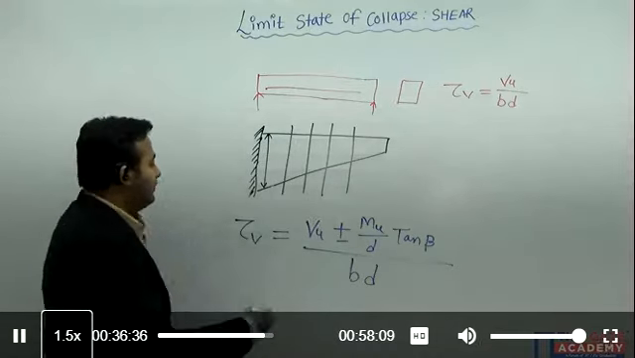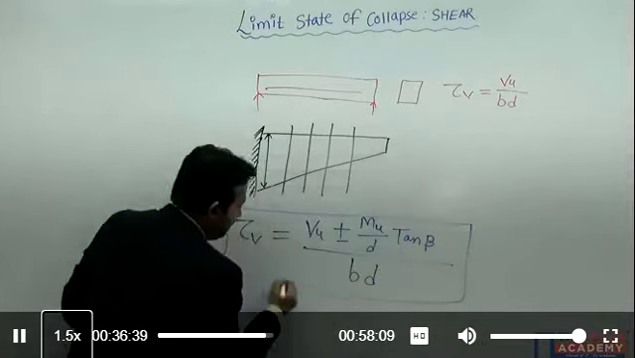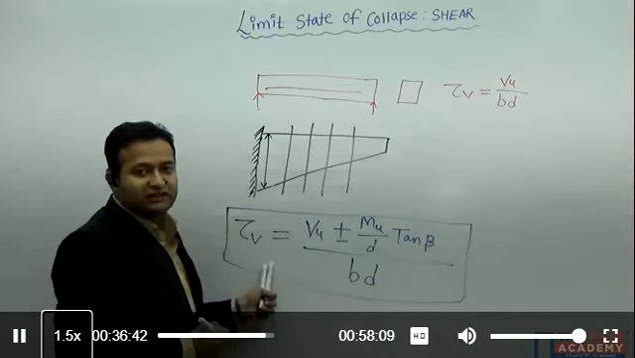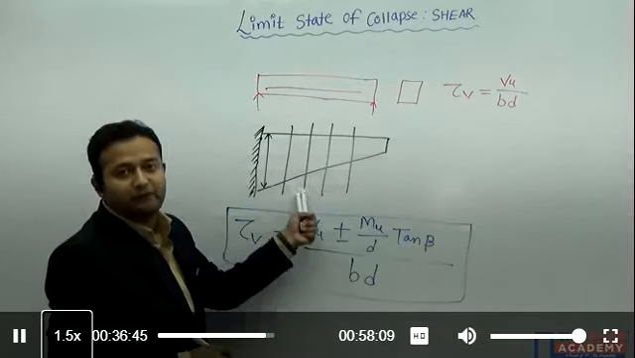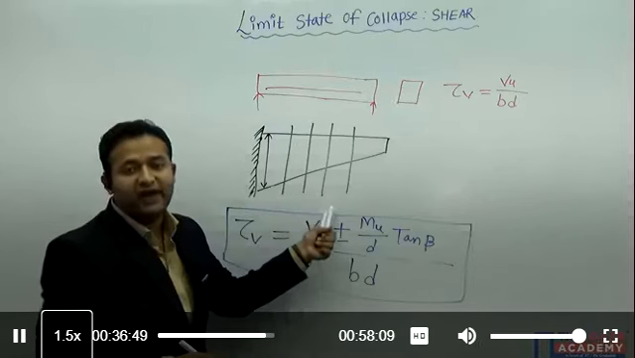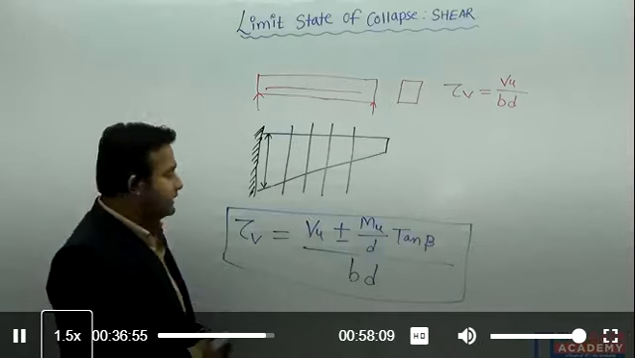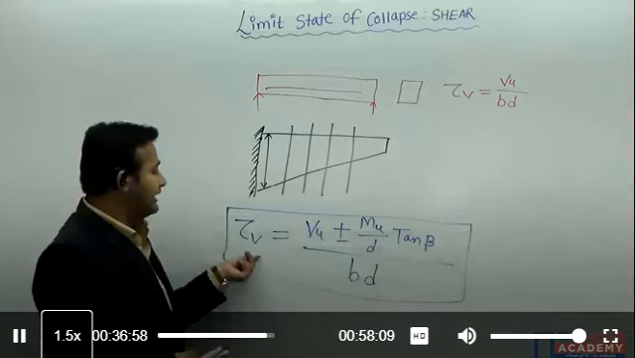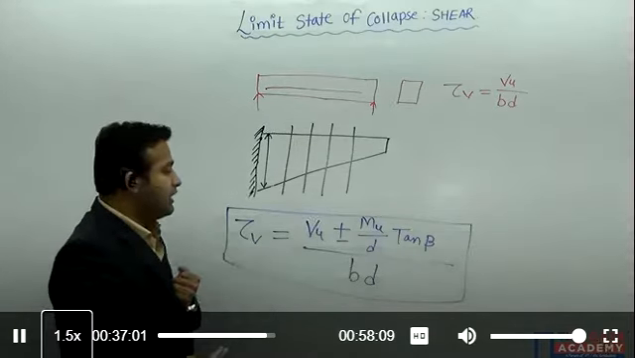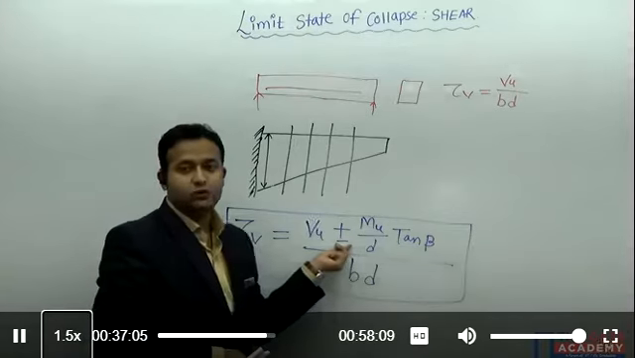So in this way, using this formula, I calculate the nominal shear stress in the haunch type of beams. This is called haunch type of the beam, where your depth is varying along the span of the beam. So here I calculate your nominal shear stress using this formula. When should I use the plus sign and when should I use the negative sign?